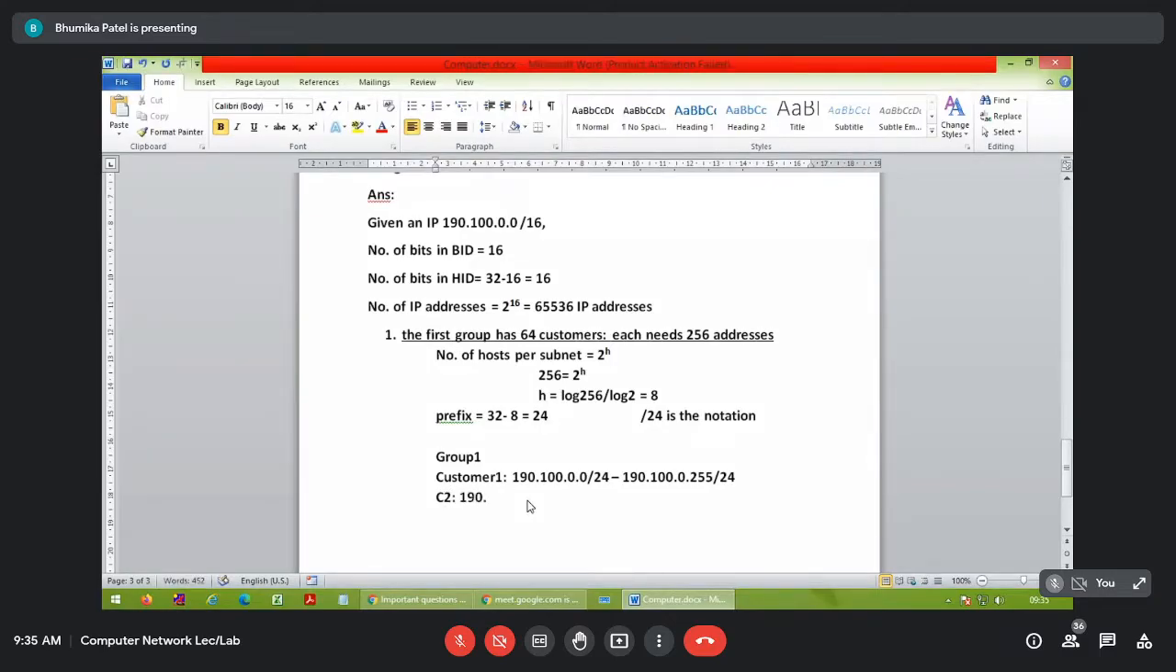Okay, customer 2 માટે શું આવશે? It will be 190.100. હવે શું આવશે? As you can see 0 ની range over થઈ ગઈ, 0.0 થી લઈને 0.255, total IP address પૂરા થઈ ગયા. So I'm going to start with the 1.0/24 થી લઈને 190.100.1.255/24. Clear everyone? Yes, ma'am.